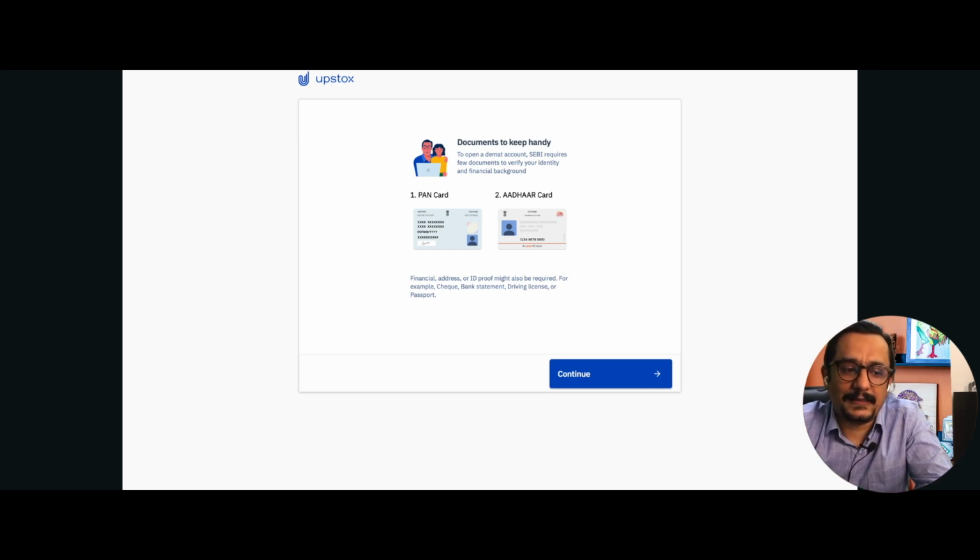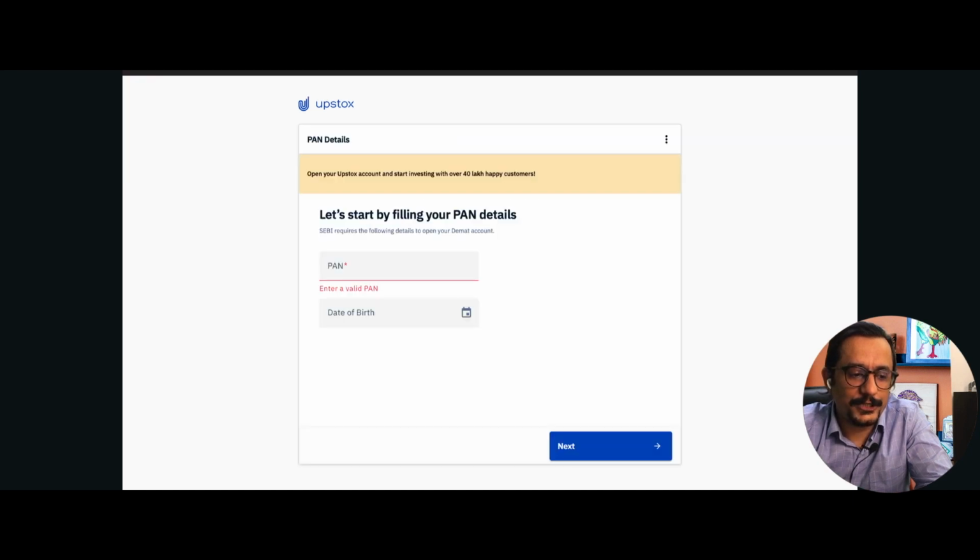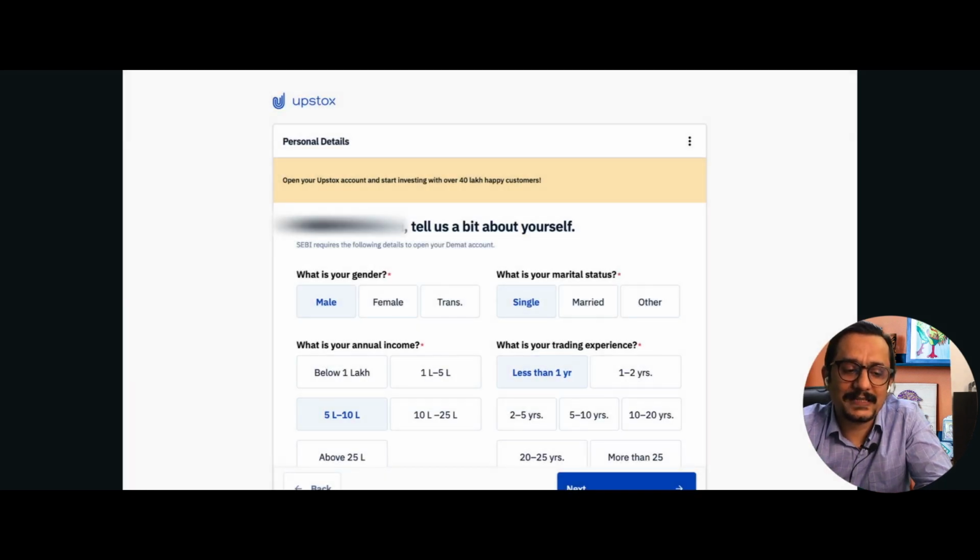PAN card and Aadhaar card, right? Once you have done that, you select continue, which brings you to the next page. You fill in your PAN details and your date of birth. Now once you do that and it matches with the government's data and you press next, it will automatically recognize you as a person, right?